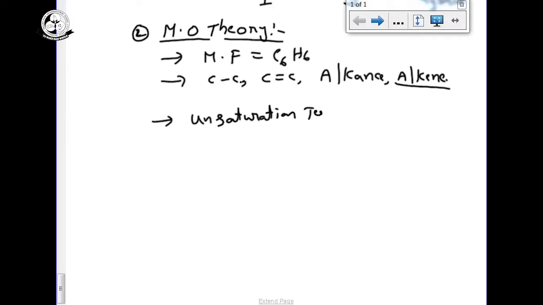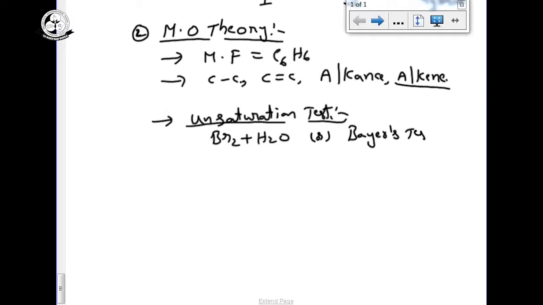Unsaturation test, or test for unsaturation. We have two tests. One is bromine water: the organic compound which can decolorize the bromine water, we can say it is an unsaturated compound. Or we have Baeyer's reagent test. See the previous classes, that is cold dilute alkaline KMnO4.